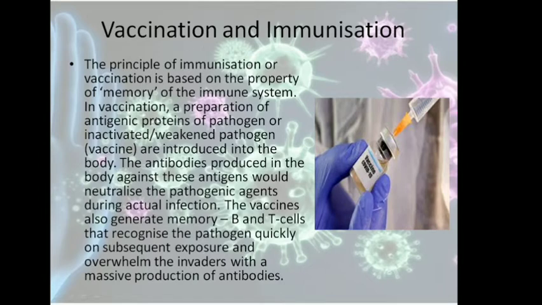So what is vaccination? In vaccination, a preparation of antigenic proteins of the pathogen, or an inactivated weakened pathogen, is used. Say, for example, we are giving a vaccine against a virus: either we will use an inactivated weakened virus, or we will take the antigen of the virus and inject it into the body. As soon as we inject this, our immune system will produce antibodies against this antigen. This will be the primary response of our body.